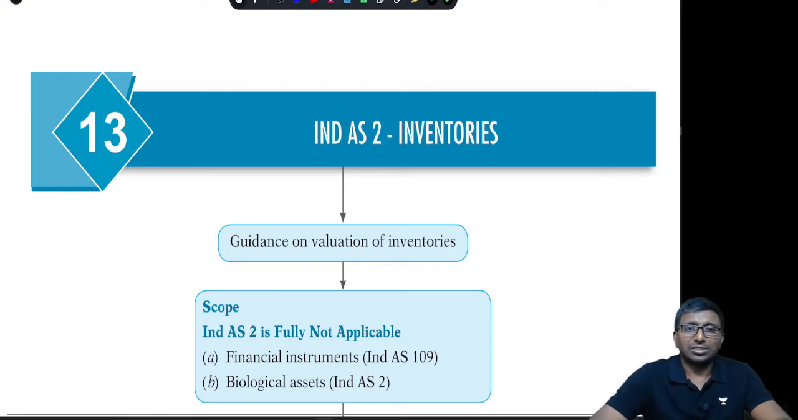Let's look at Ind AS 2 inventory. Ind AS 2 is exactly equal to Accounting Standard 2, except very minor differences. Those are ignorable for exam purposes. So Ind AS 2 is obviously for inventory valuation, that is your closing stock. This standard is not applicable to financial instruments because you have a separate standard. And if you have any biological assets, that is living animals and living plants held as inventory, then you are supposed to refer to Ind AS 41.